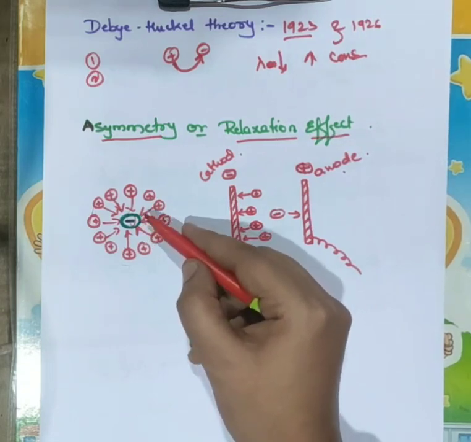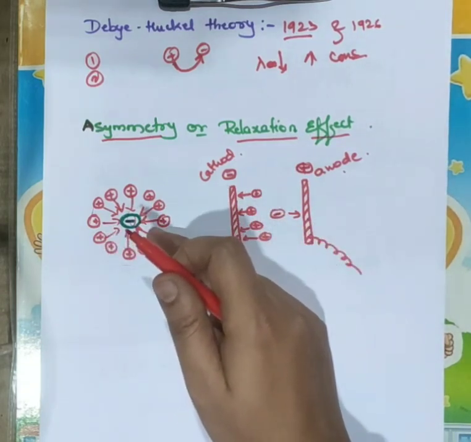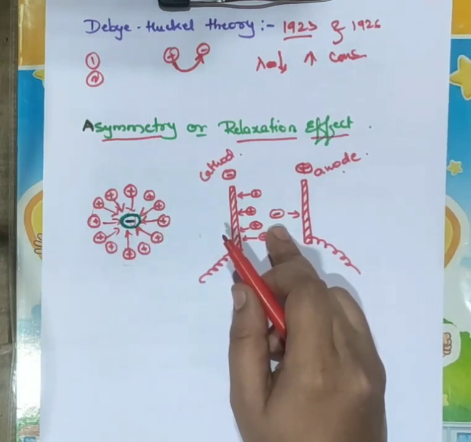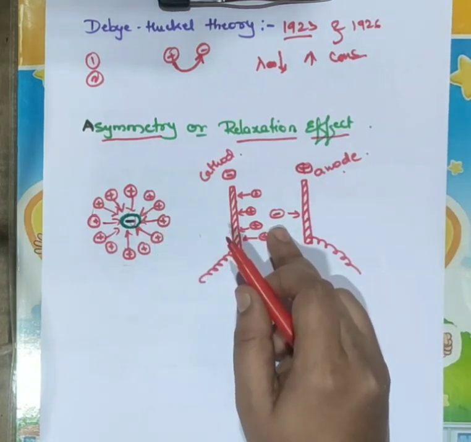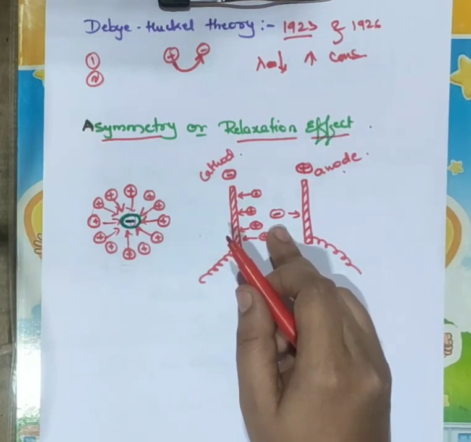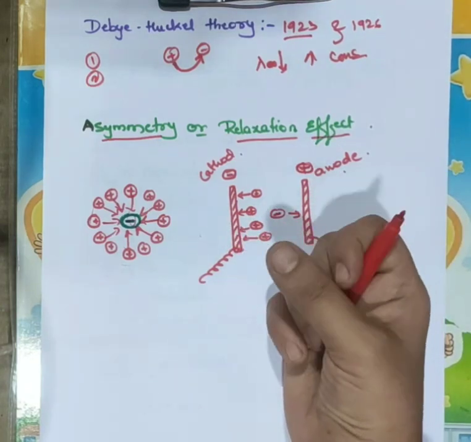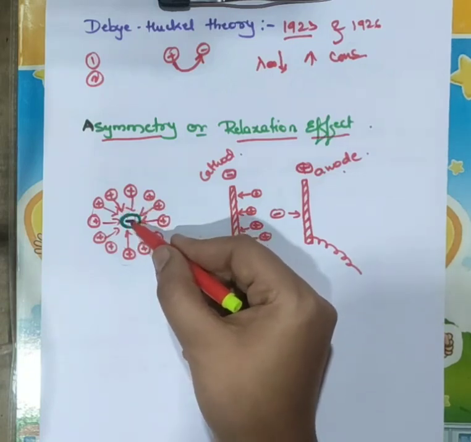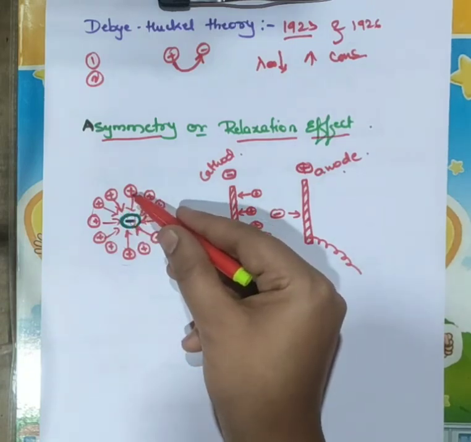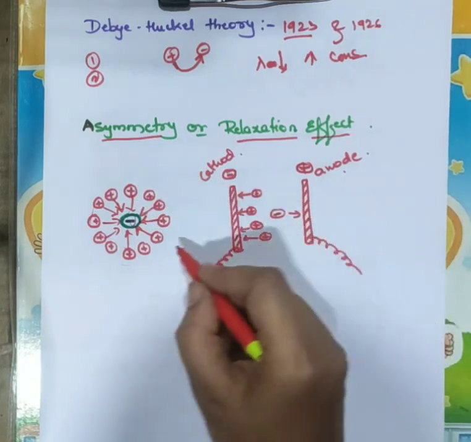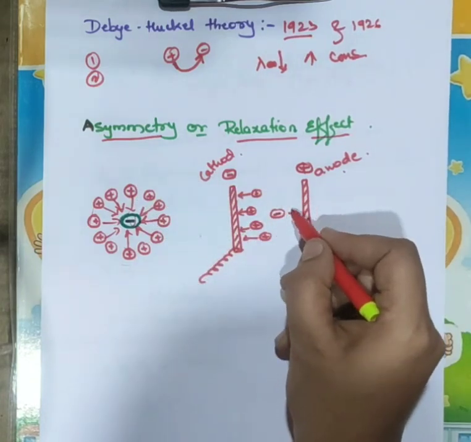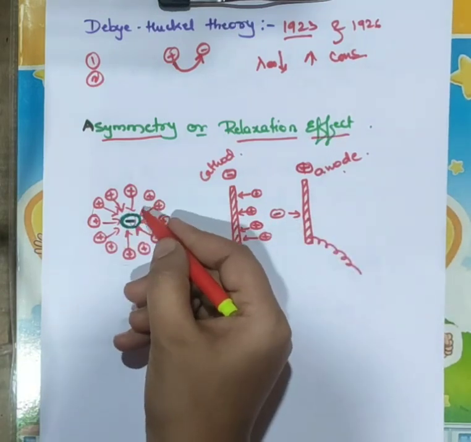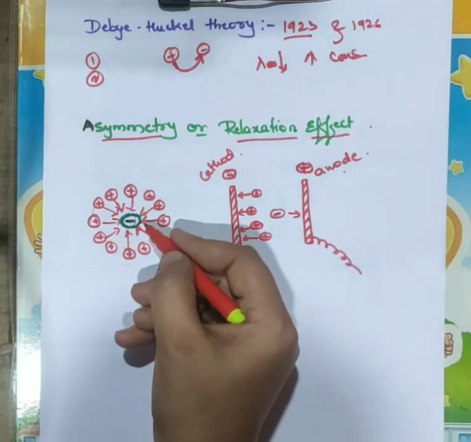In case of distorted ionic atmosphere, what happens? The central moving ion will experience a backward pull, right? So here there will be attraction between the negative ion and positive ion. When we apply the electric field, the negative ion moves towards the anode, but the positive ionic atmosphere is also there.